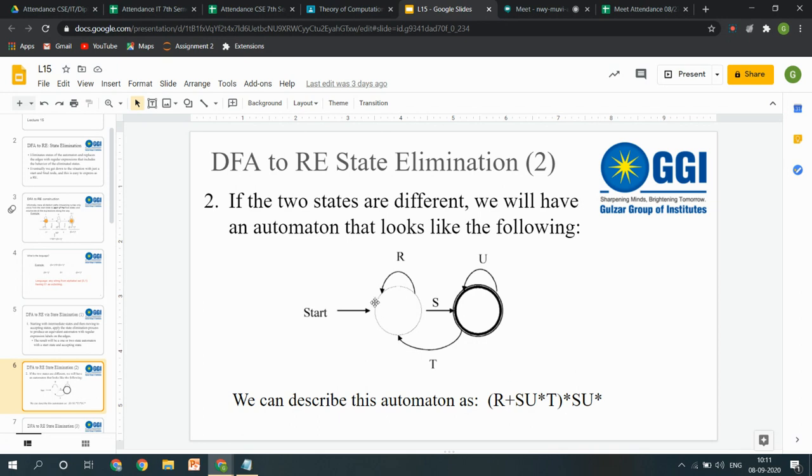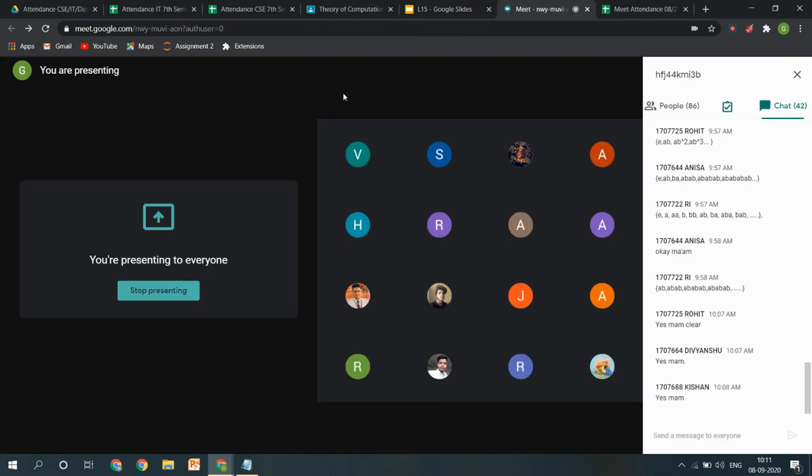Or the other part is saying that you can skip this R, you are directly moving towards S, then U star, and taking a step towards T. Okay, and you can move a number of times through this loop. S U star T, S U star T, S U star T. And after completing this T, you have to reach S one time again, and then you have to consider several occurrences of U. And in this way, you can write the whole regular expression for this DFA. Hanji, is this clear now?